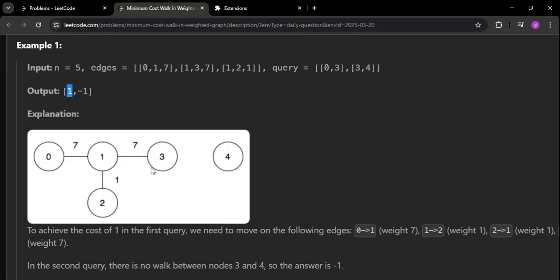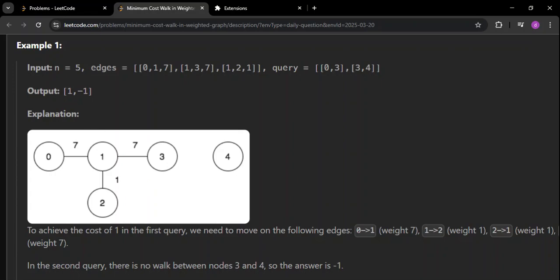So the idea is going to be the minimum cost among any two nodes in this particular component, that is among 0 1 2 3. If you have a query between any two nodes of this component, that is between 0 1 2 and 3, the answer is always going to be 1. Why is it like that? It's very simple, because in this case there are only three weights, 7, 7 and 1. If you take AND of all of them, you're going to get 1.